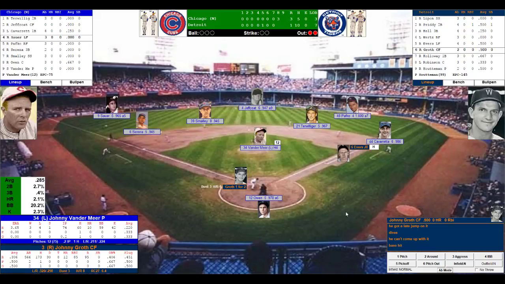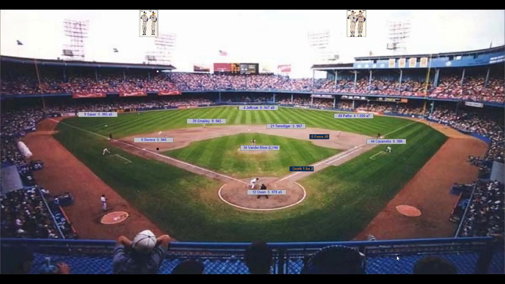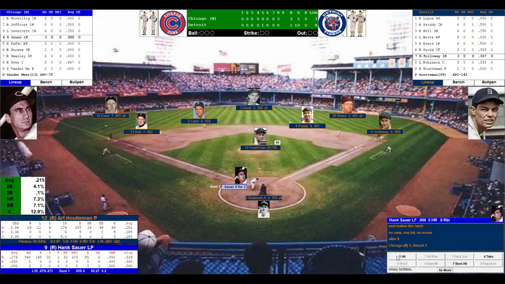2 outs. Vandermeer throws to first. Caravetta applies the tag, but not in time. Trying to keep Evers close. 6 out of 10 base running ability. Vandermeer again looks to Caravetta, now in at Owen. Here's the pitch to Groff. Fly ball deep to Sauer. He makes the catch in left, right in front of the wall. He reached up. Oh, anxious moments in that Cubs dugout, but they get the 3 outs.